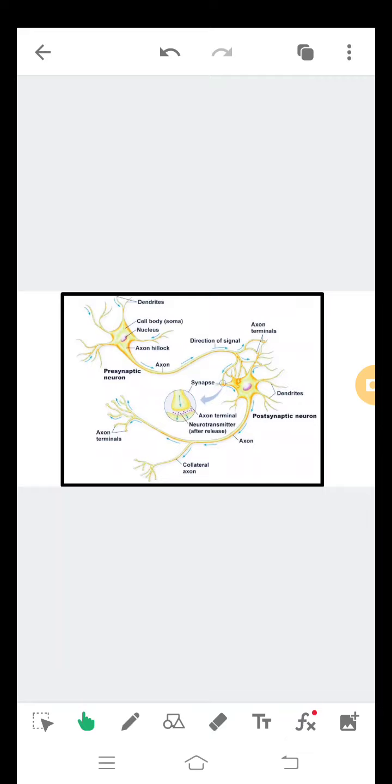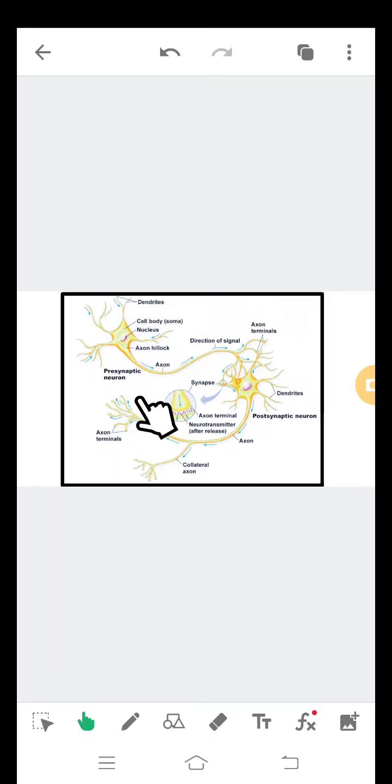See, this is the neuron. See, this is one neuron, this is another neuron. This first neuron or presynaptic neuron. The second neuron is postsynaptic neuron.